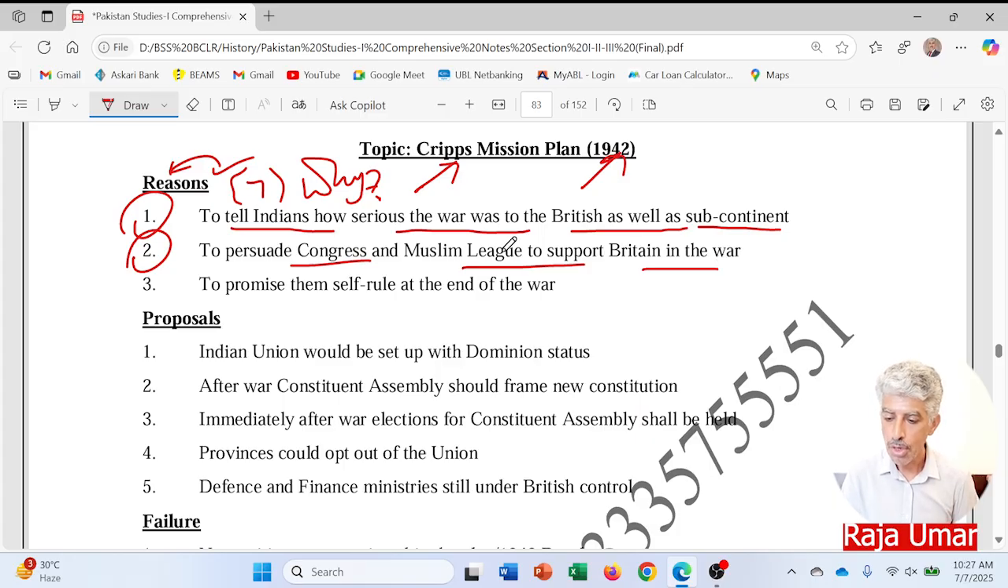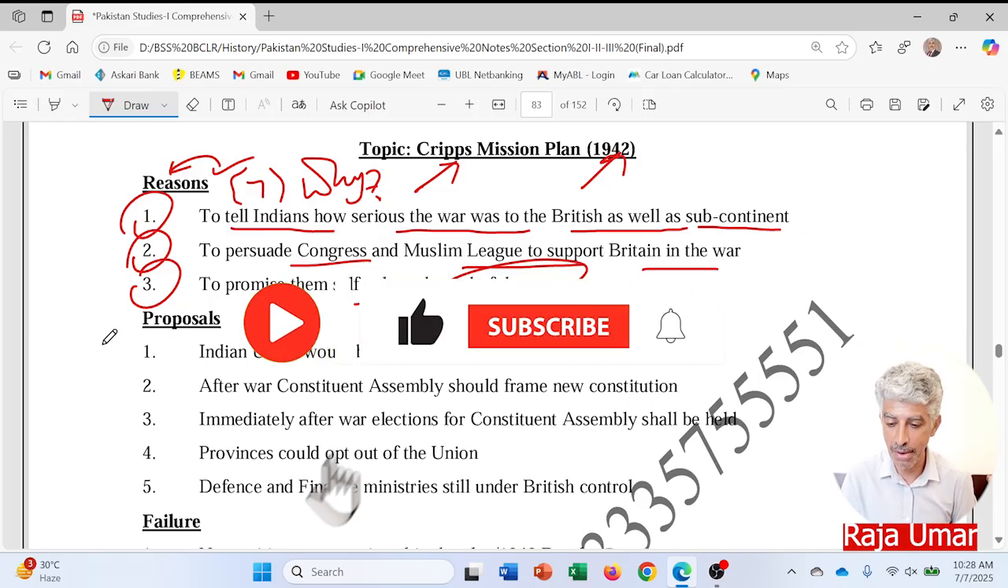Number 3, to promise them self-rule at the end of the war. This is what I was telling just now, that they wanted to give self-rule to the Indians, but not right there in 1942, but after the war. But they wanted support right now.